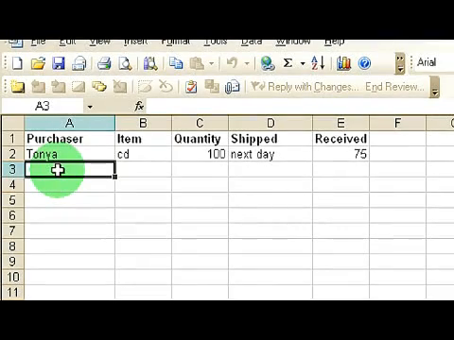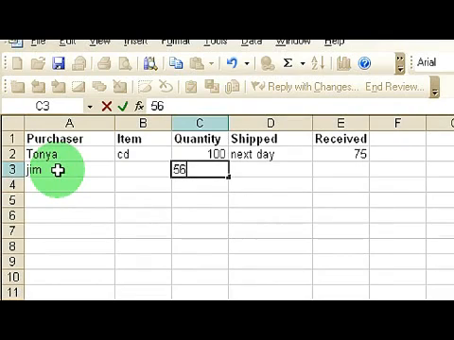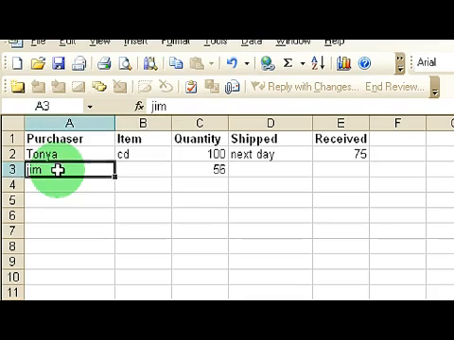Okay, we're going to learn how to use Excel, and we're going to learn how to use Excel statistics. So I'm going to put in some false names and some quantities. Now, mind you, this is just a very simple little thing.